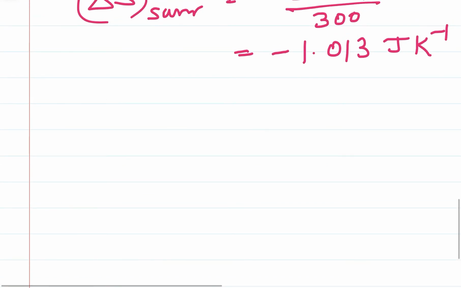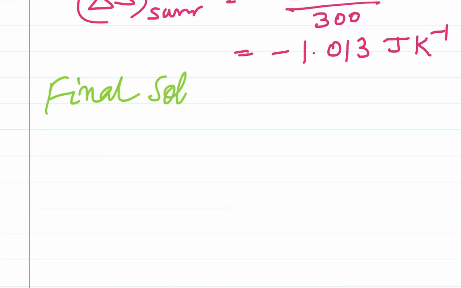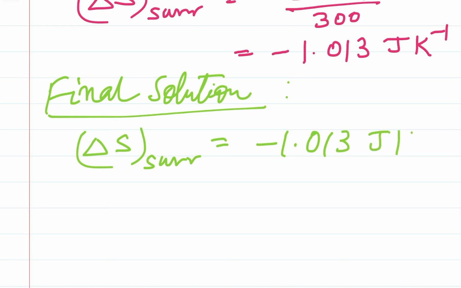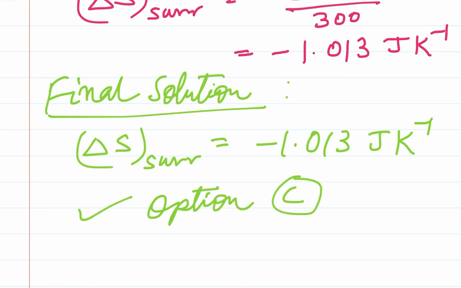So our final solution after the calculation, we get delta S, the entropy of the surroundings, to be equal to minus 1.013 joule per Kelvin, which is given by option C. Thank you.